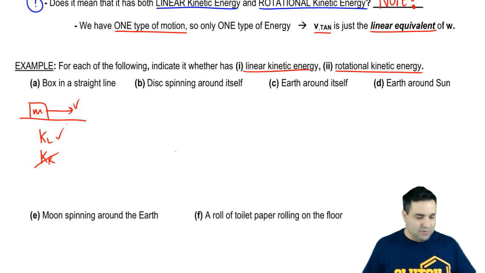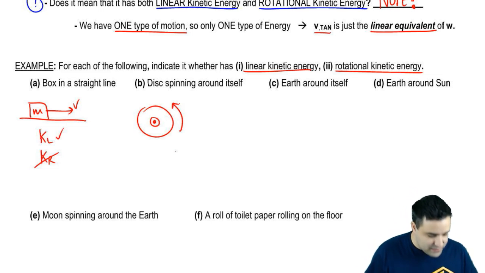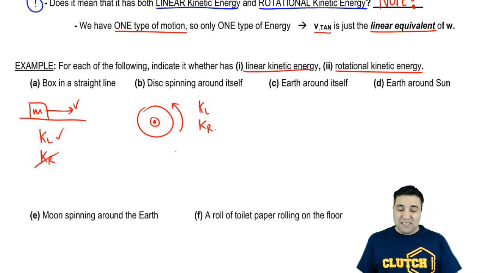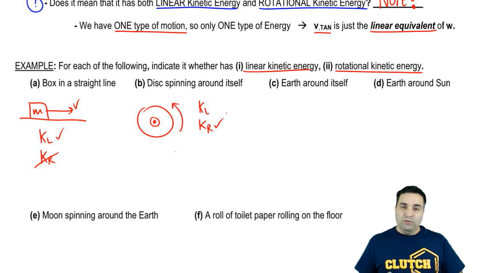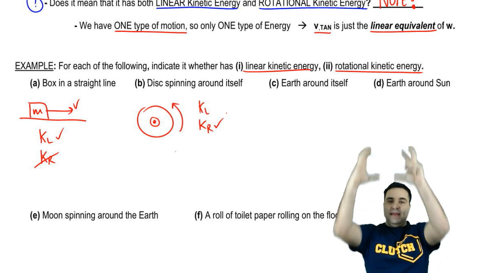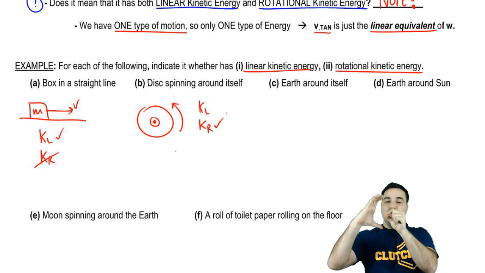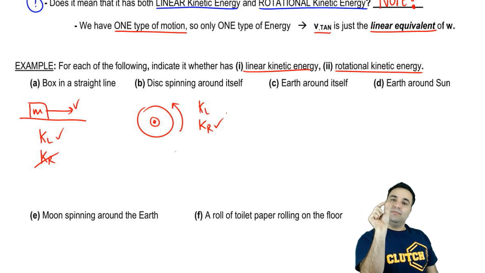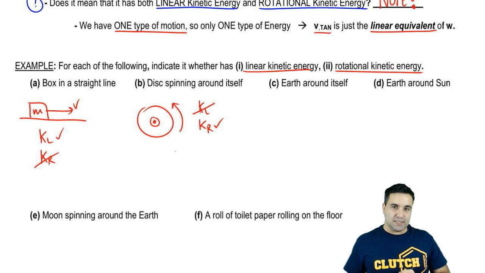A disc spinning around itself. So a disc, here's the axis in the middle, the disc spins around itself. Does it have kinetic linear? Does it have kinetic rotational? Every time you spin around yourself, you have kinetic rotational. Now linear has to do with you moving sideways or up and down. Your center of mass, the middle of the object, has to actually move. If you spin around yourself, the middle never moves. So there is no linear kinetic energy in this case.